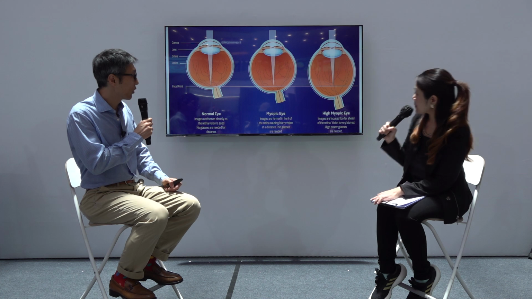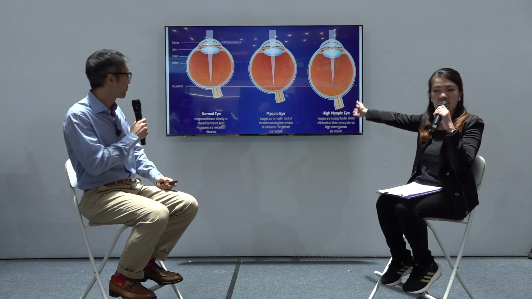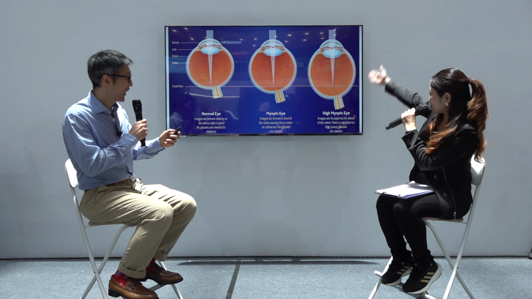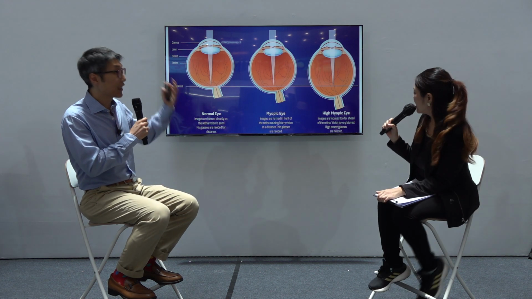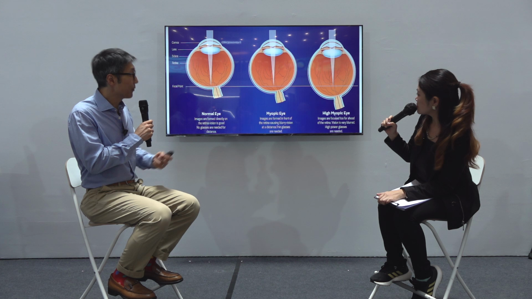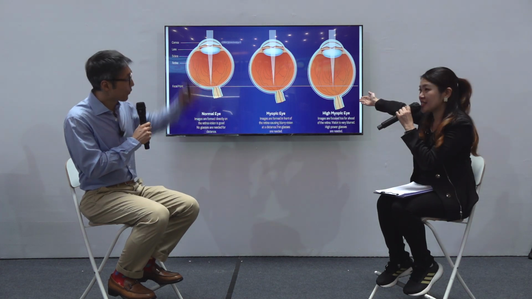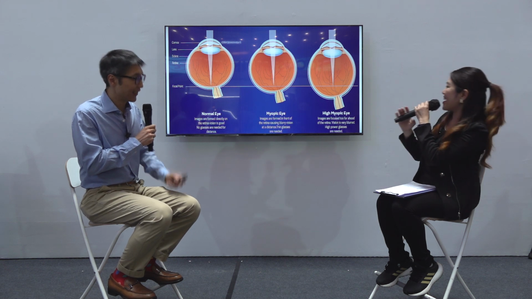So this is just a diagram to illustrate that the more myopic you get, which is on the far corner of the screen there, the eyeball is a lot longer. Yeah, it looks very, very elongated. So it gets more and more elongated. That's where axial length measurements come in handy. And so when you say just now 26 is from here to here, is it? From front to back. From front to back. Okay.